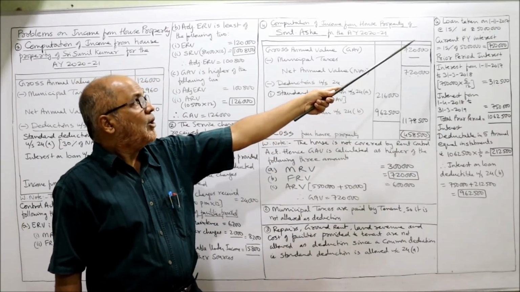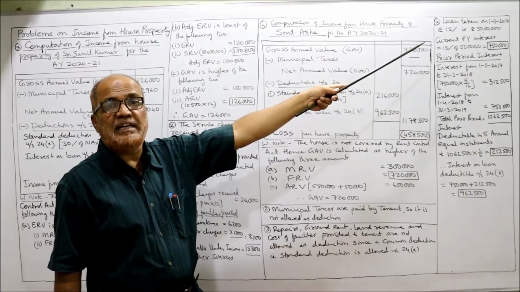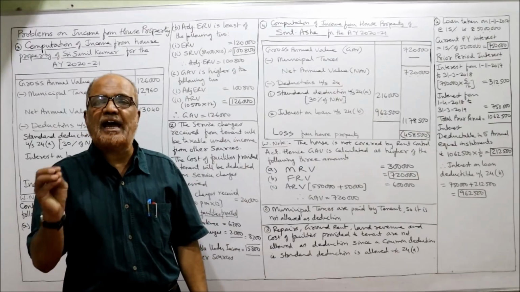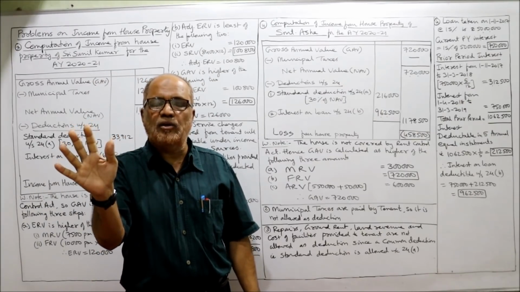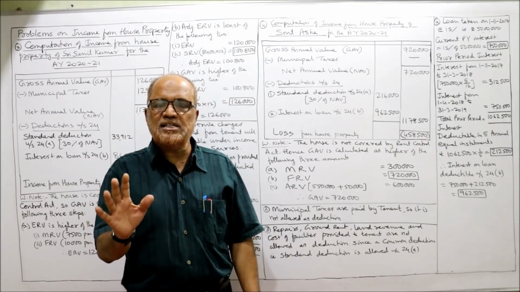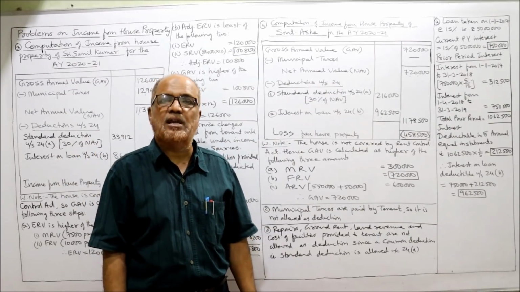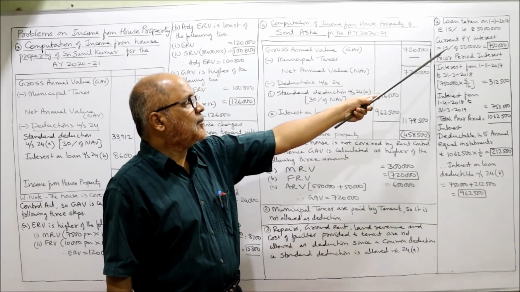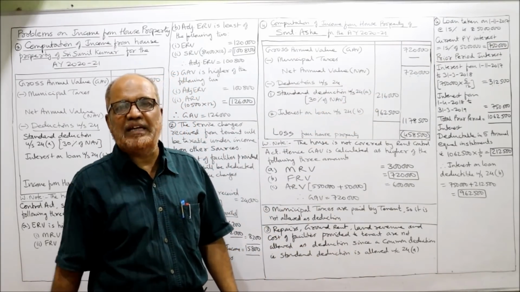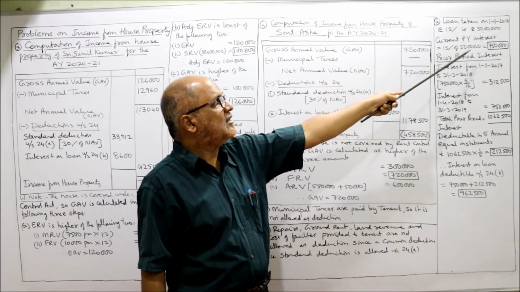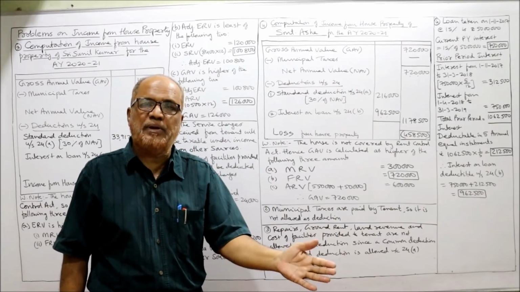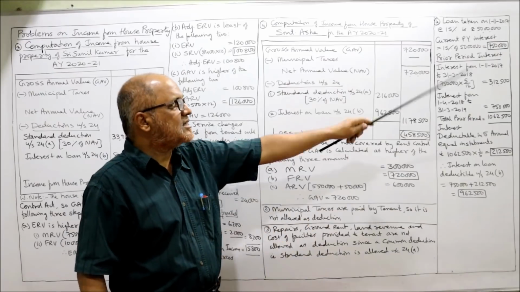Now interest on loan. Loan taken on 1st November 2017, remember the date, at 15%, that is rupees 50 lakh. 50 lakh rupees is the loan amount. No principal amount is repaid, only interest is paid every time. So interest is paid up to date, but no principal amount is repaid. 50 lakh rupees loan as it is. Current previous year interest: for 1 year, how much is the interest? 15% of 50 lakh comes to 7 lakh 50,000. So 7 lakh 50,000 is the every year interest. Our current previous year interest is 7 lakh 50,000.